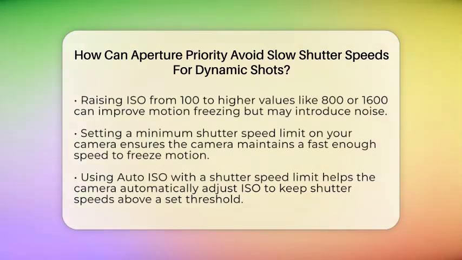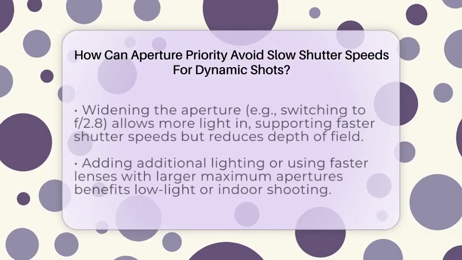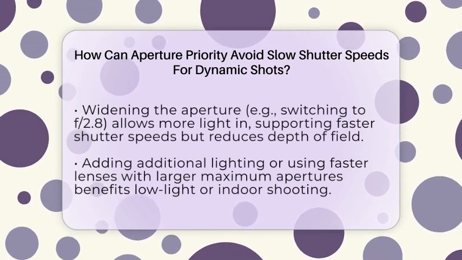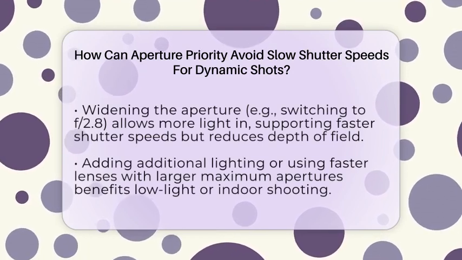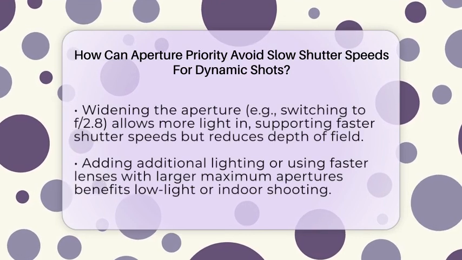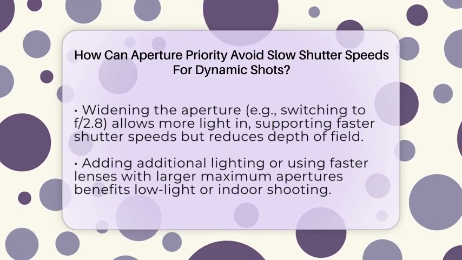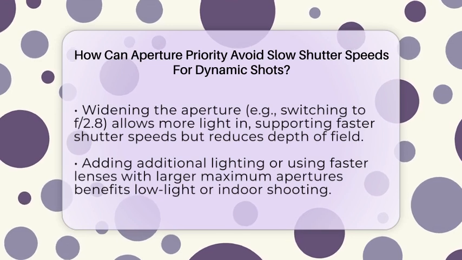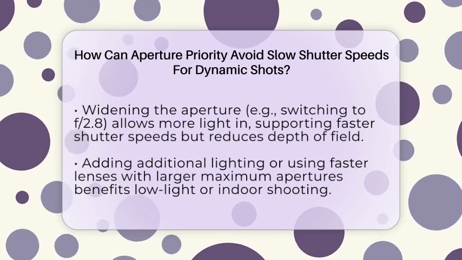Using auto ISO combined with a shutter speed limit is another effective trick. This setup allows your camera to automatically adjust ISO to keep shutter speeds above your chosen threshold. So, if your subject is moving quickly, the camera will raise ISO to ensure the shutter speed stays fast enough to prevent blur. This method gives you a good balance between exposure and motion freezing without needing to switch to manual mode.